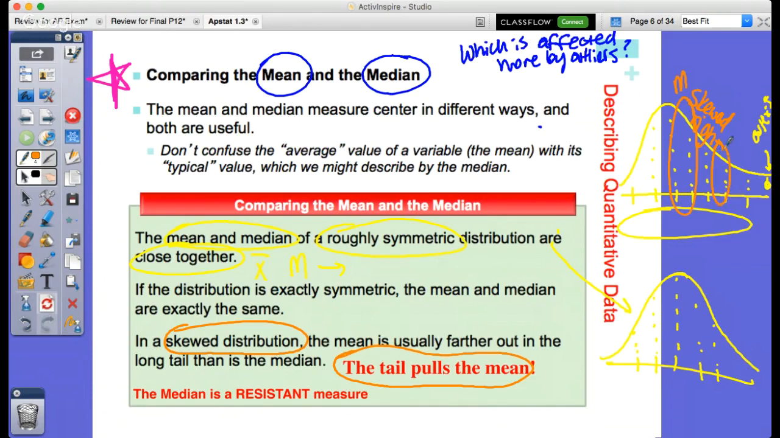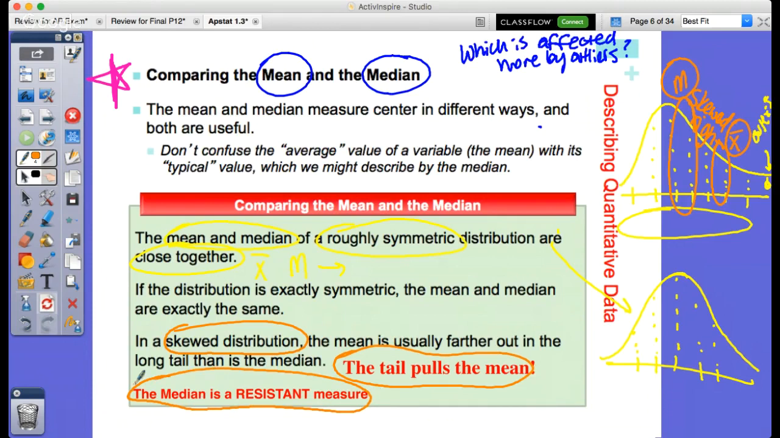So the tail would be more towards, or the mean would pull more towards my tail. So X bar would be over towards the right more than my median, okay? So that's how we would represent that there. So we would say that the median is resistant to outliers, okay?